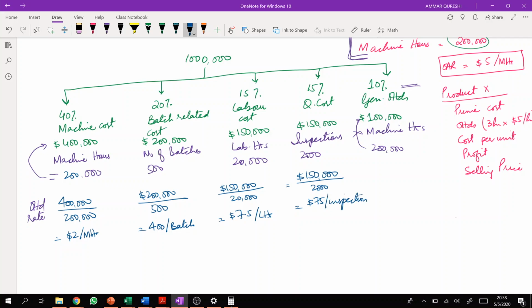Right? And the last one is 100,000 general overheads, distributed on the basis of 200,000 hours. So this will be just 0.5 per machine hour, right? So what is the difference? See, what is the difference?